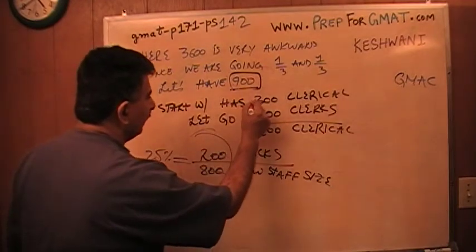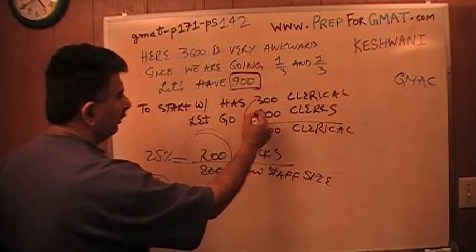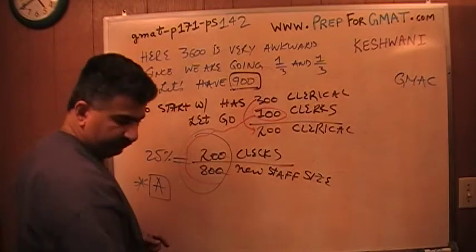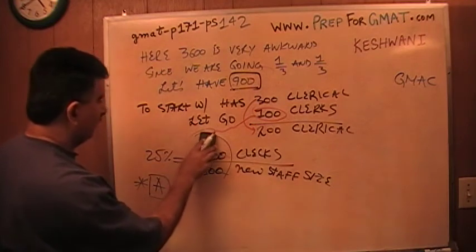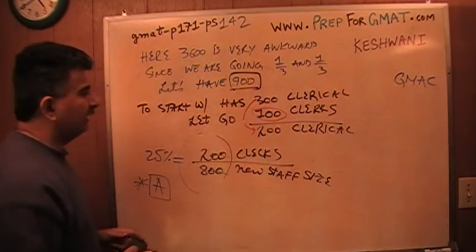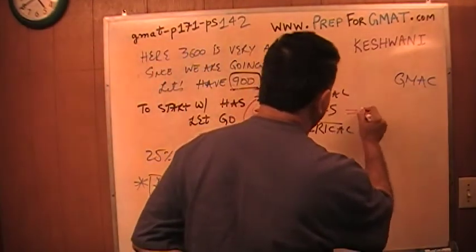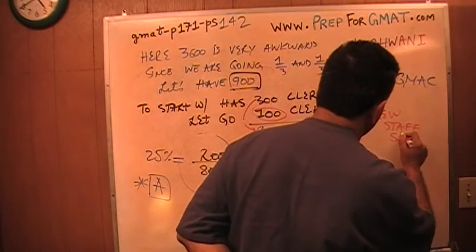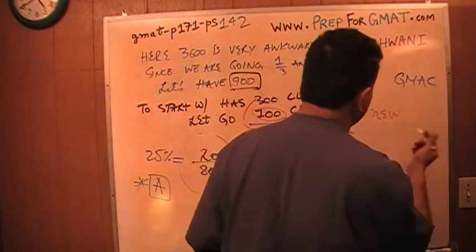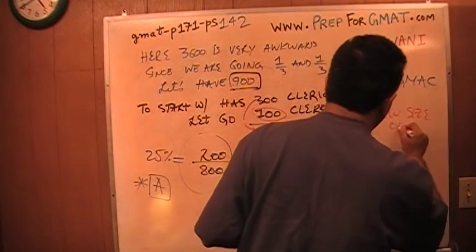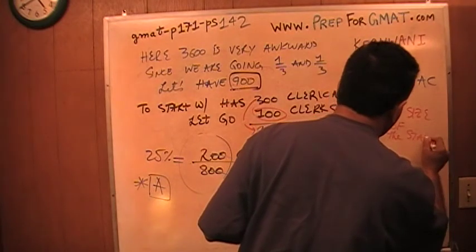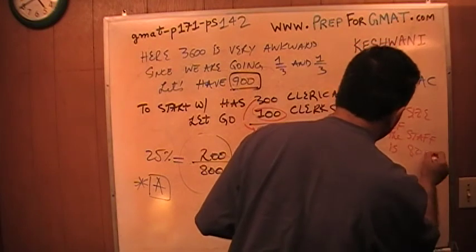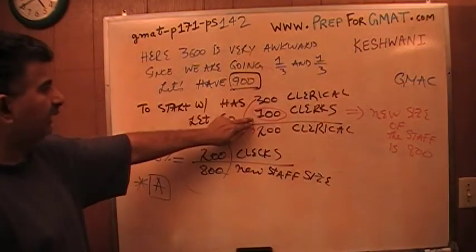We also have to realize that as soon as we let 100 people go, the new size of the staff is 800, because I used to have 900, and I let 100 clerks go.